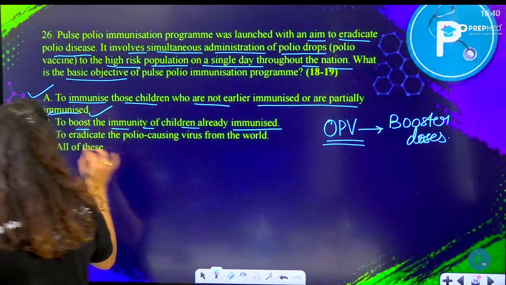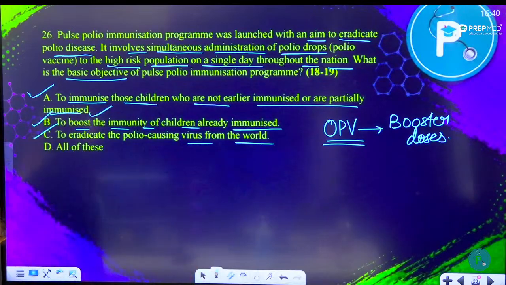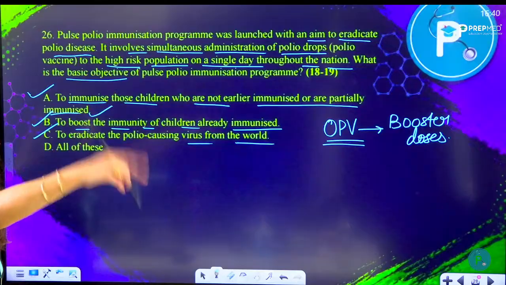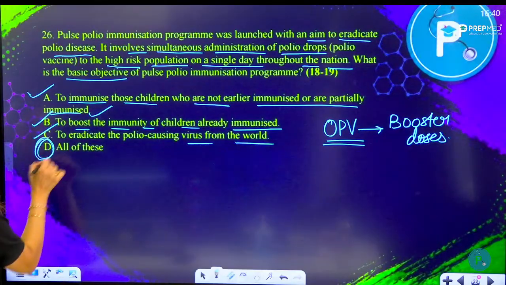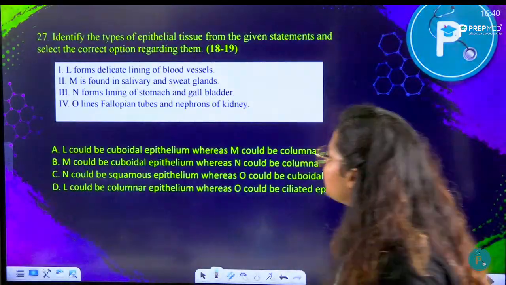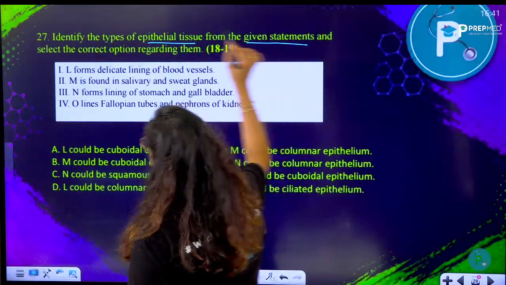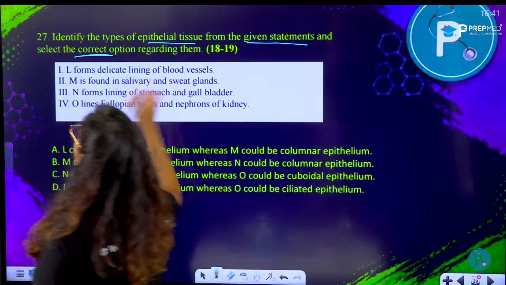Then to eradicate the polio causing virus from the world. Yes, that is also another objective. So all of them are correct. All these are correct. Moving on to the next question. Identify the types of epithelial tissue from given statement and select the correct option regarding them.